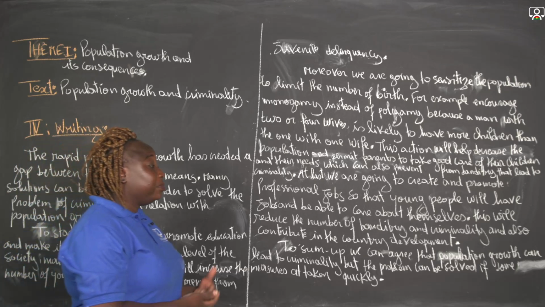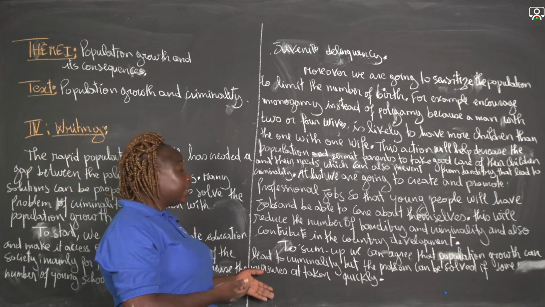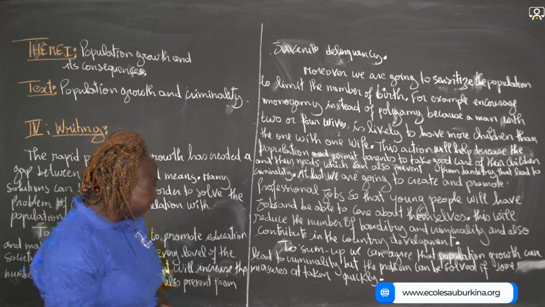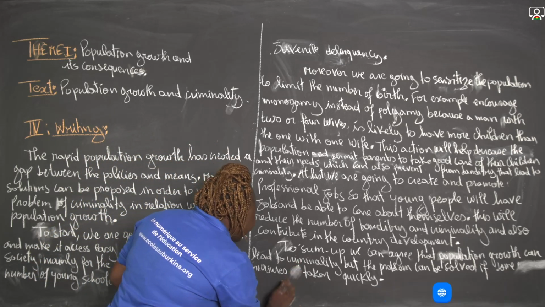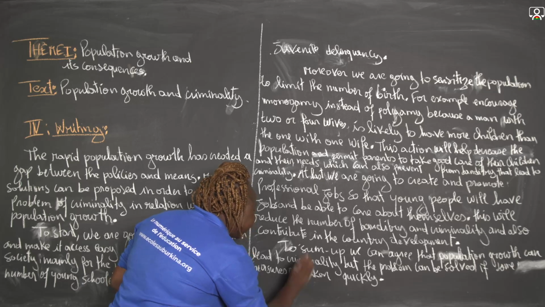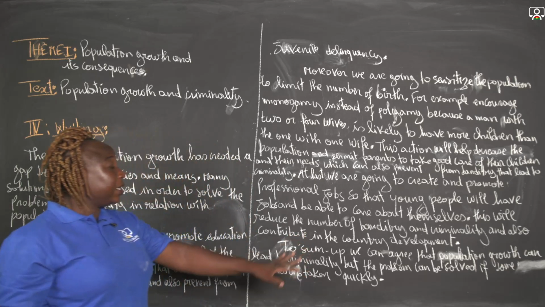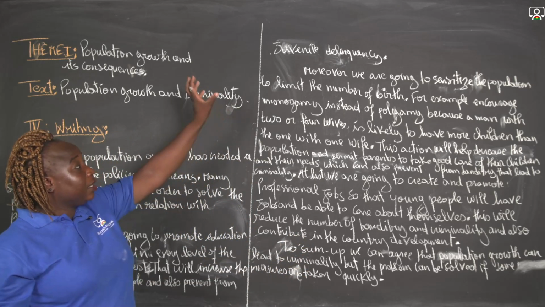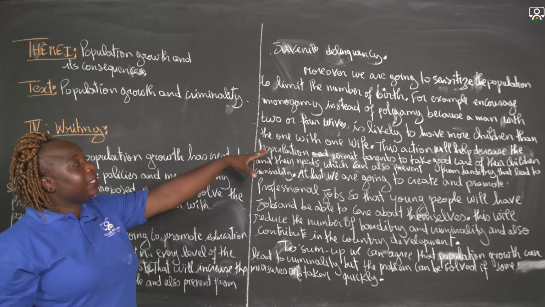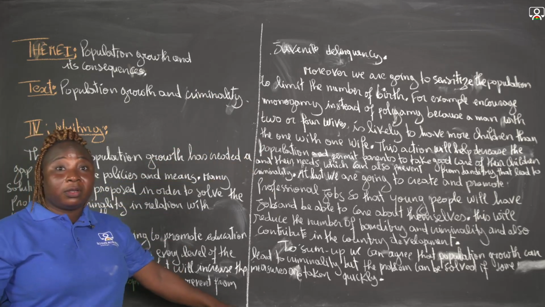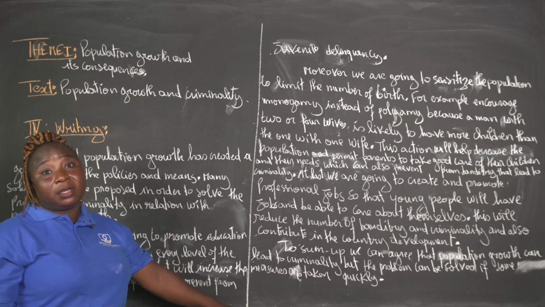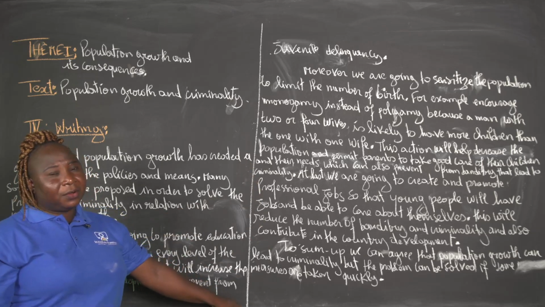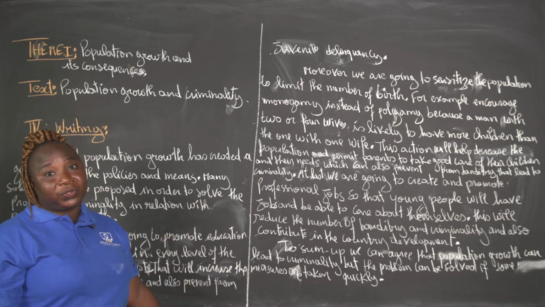But the problem can be solved if some measures are taken quickly, and the measures are what we have listed above. It is not all, just some. We have many other solutions that we can propose.